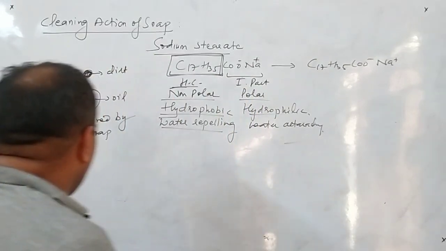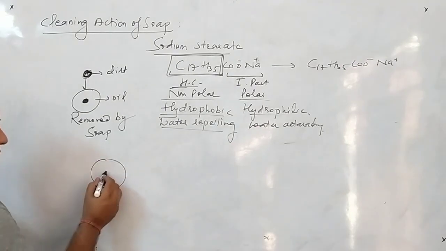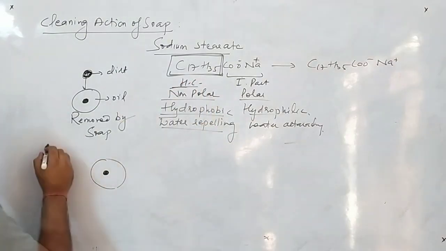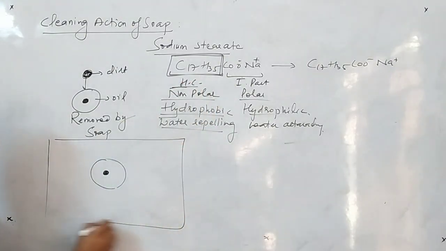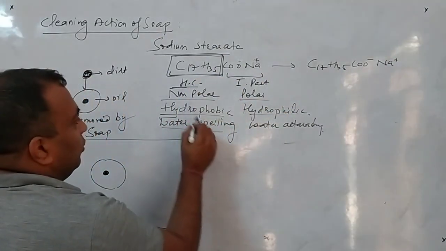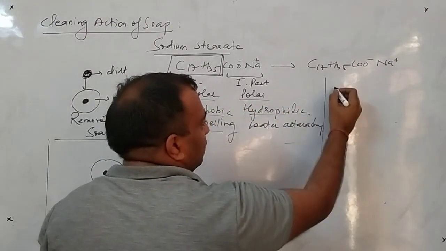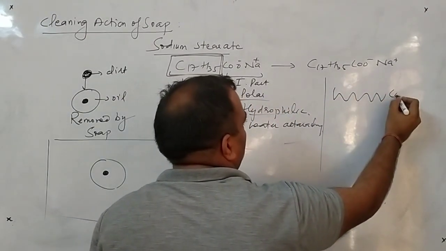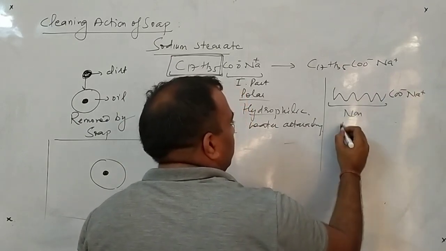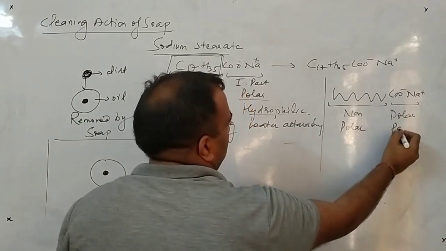So let's see with an example what happens. This is a big oil drop. This contains the dirt particles. Clear? Now this oil is in water, the medium. So what happens, beta? I can simply denote this non-polar part by this zigzag manner. The soap is shown this way: COO negative and Na positive. This is your non-polar part, and this is your polar part.